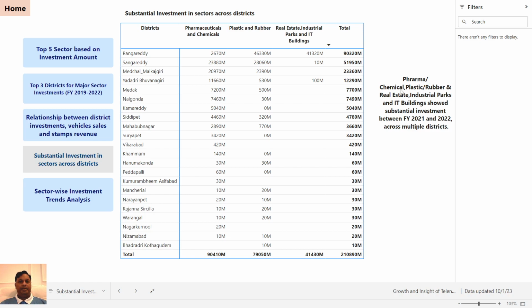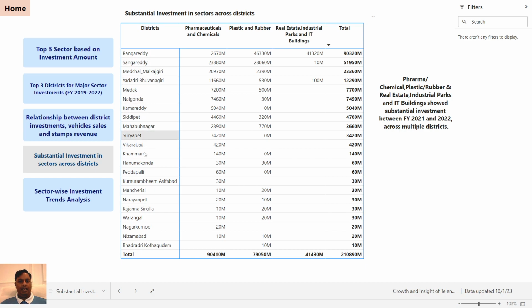So pharma, chemical, plastic and rubber, real estate, industrial parks and IT buildings, these three showed substantial investment between 21 and 22, whereas Rengareddy is leading with 90,000 million, followed by Sangareddy and Medchal Malkajgiri.